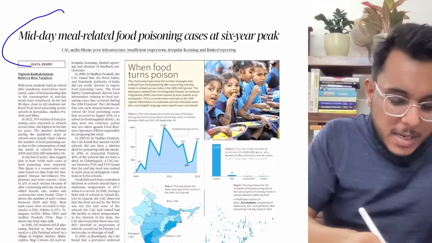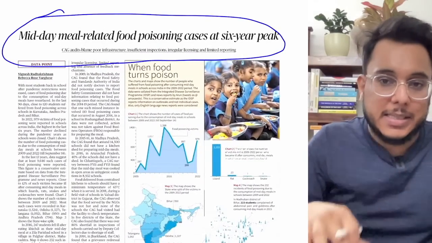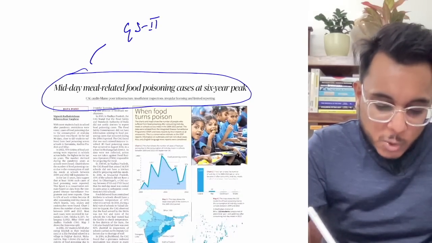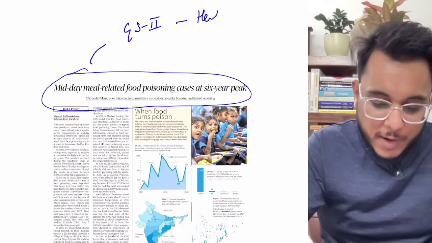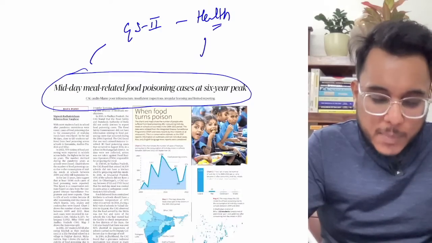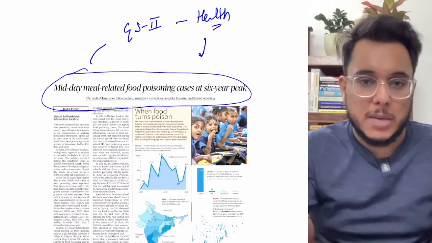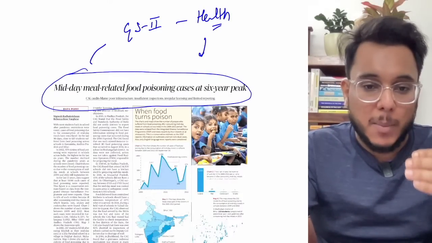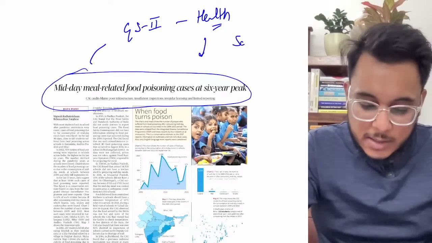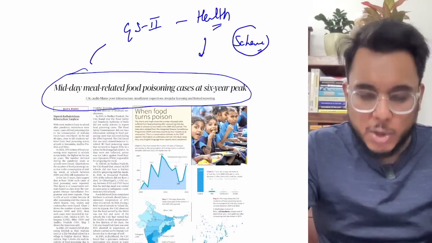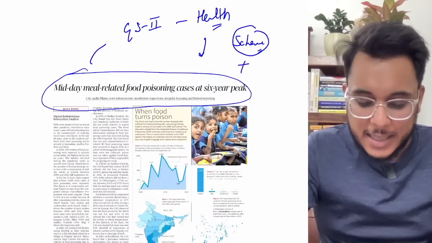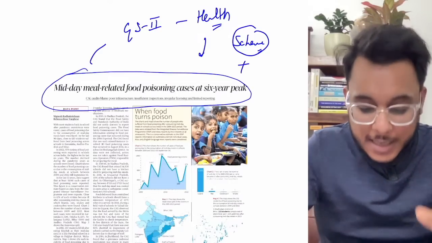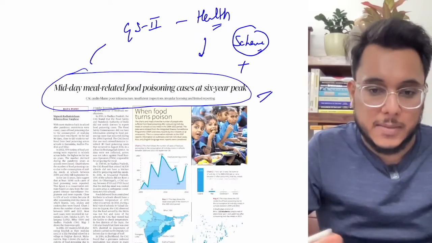Okay, midday meal related food poisoning cases at 6-year peak. Now this article we will see with respect to GS paper number 2, issues of health. If you see the GS paper number 2 syllabus, the schemes for the welfare of the development sector are provided, and their functioning, their working is provided. So the welfare sector schemes and their working, there also we will see this particular article.